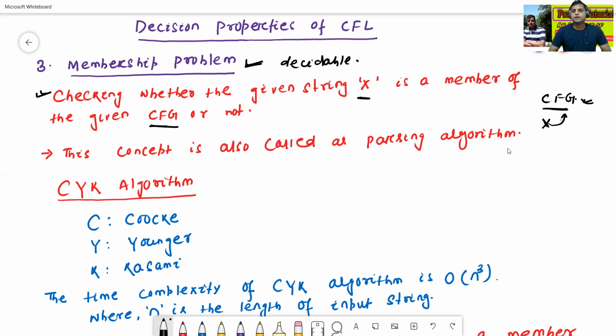Now since this membership problem is decidable, an algorithm exists to solve it. This algorithm is called the CYK algorithm. C means Cook, Y means Younger, K means Kasami. These are the three scientists, and based on the names of the three scientists, this algorithm is generally called the CYK algorithm.